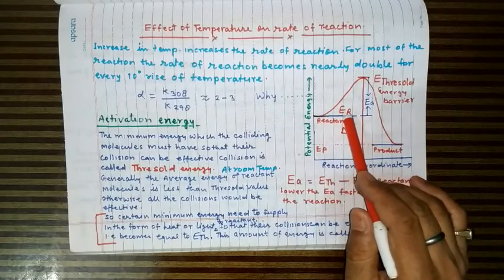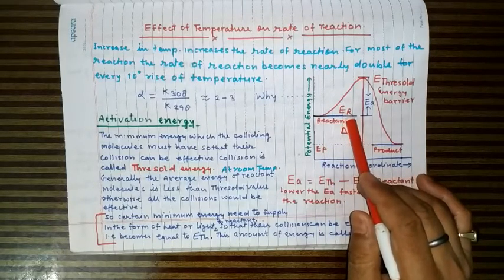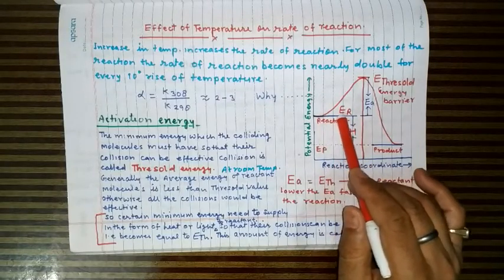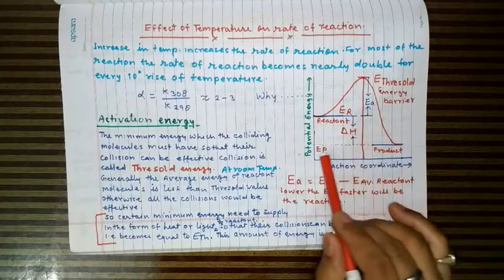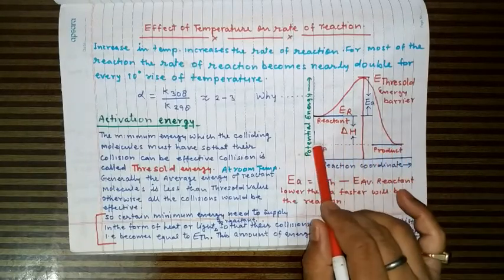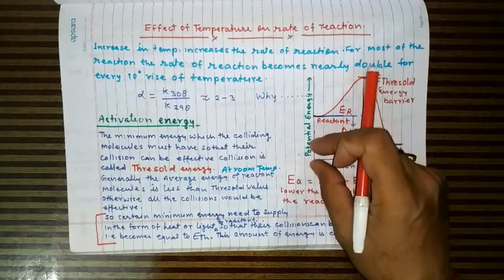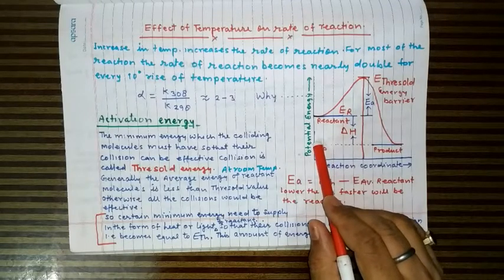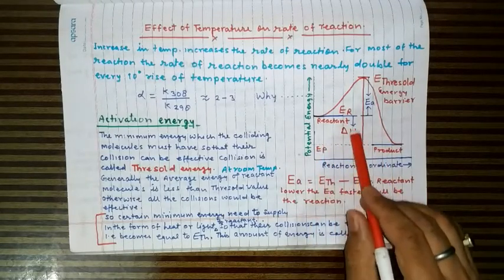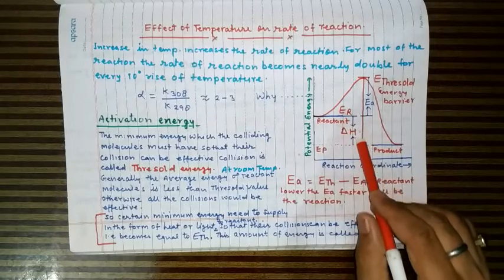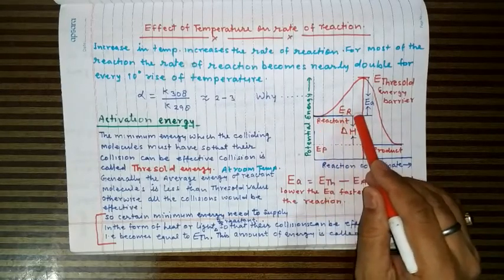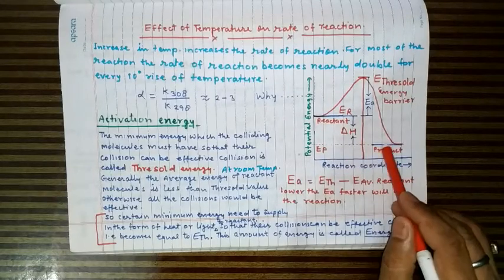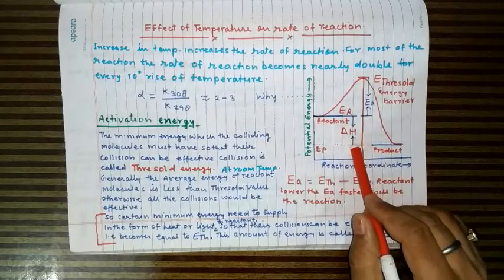Since different reactant molecules have different amounts of energy, this is called the average energy of the reactant molecule. And here this much is the average energy of the product molecule. Since the energy of the product is lesser than reactant, this is an exothermic reaction and this is